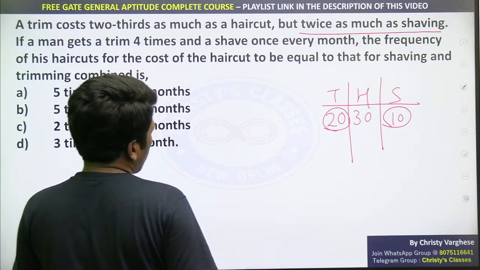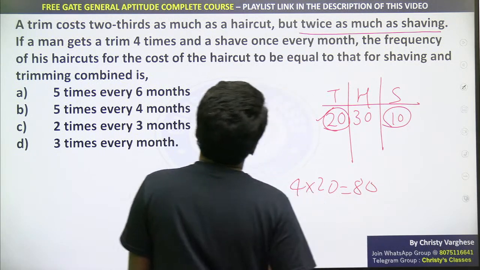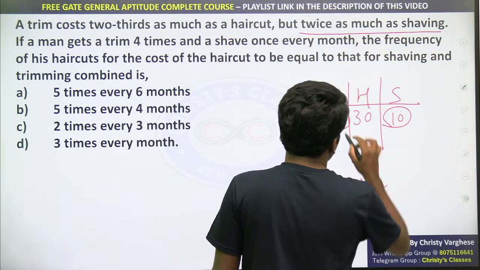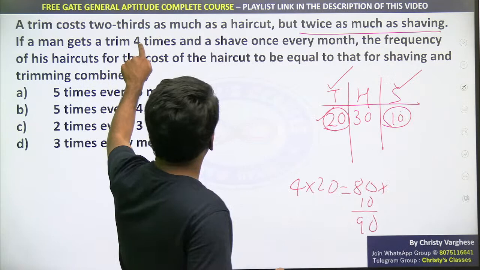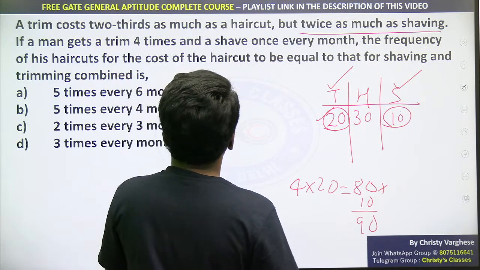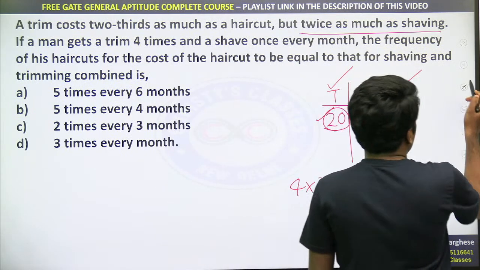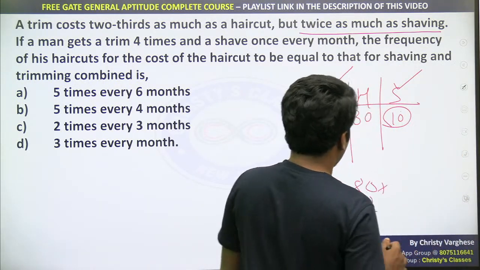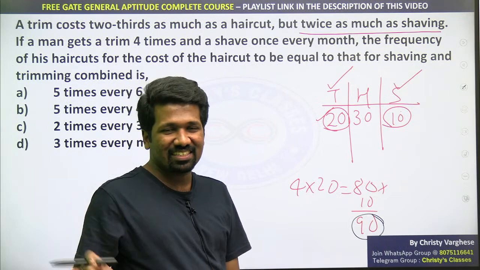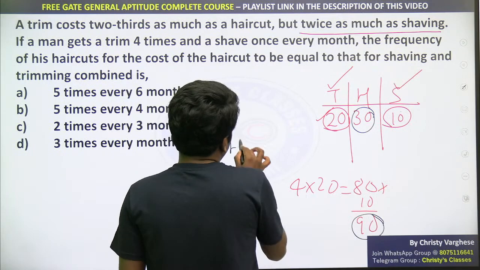If a man gets a trim 4 times, 4 times trimming means 4 into 20, 80 rupees he needs to spend. And a shave once a month, plus shaving 10 rupees. So 90 rupees is the cost for trim and shaving together. 4 times, 1 time. Now the frequency of his haircut for the cost of the haircut to be equal to that of shaving and trimming combined. Frequency means how many times he should get a haircut. So for 90 rupees, how many times can he get a haircut? That is the question. 30 rupees is the price of one haircut. So he can get 3 haircuts.